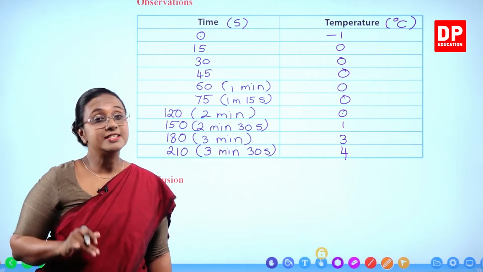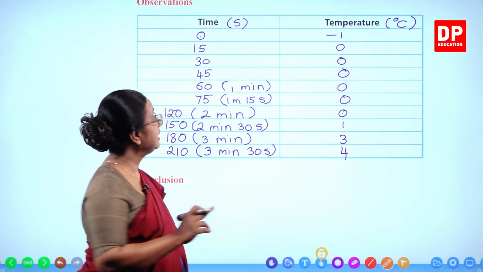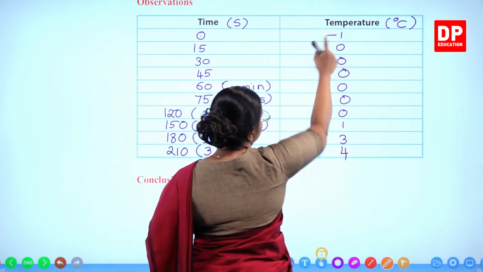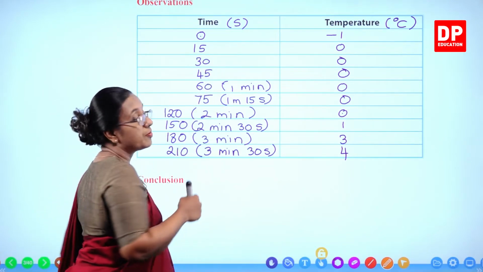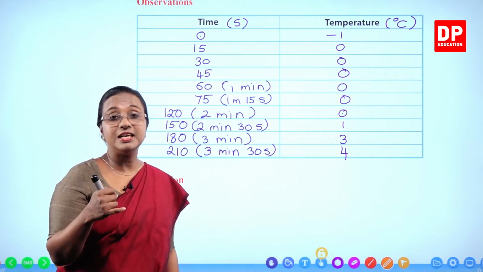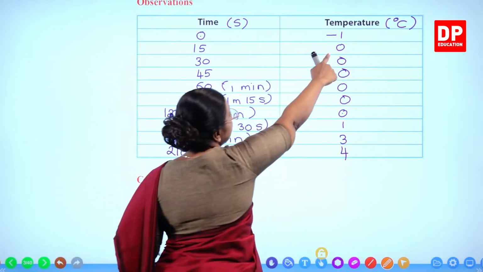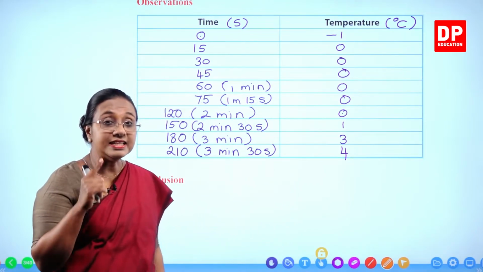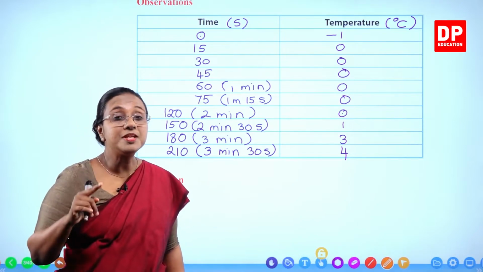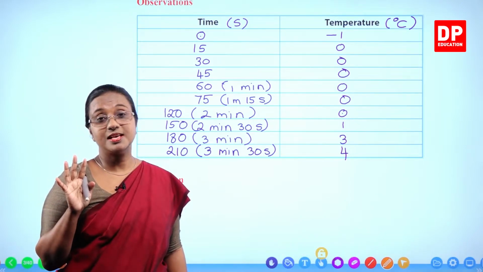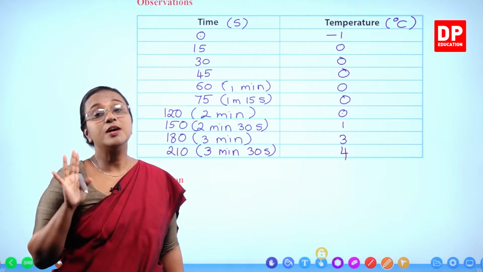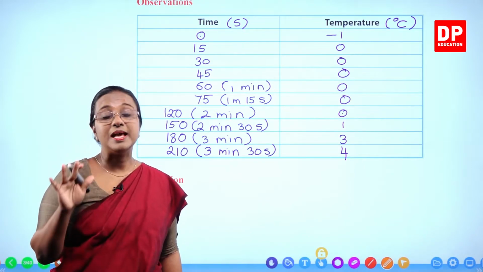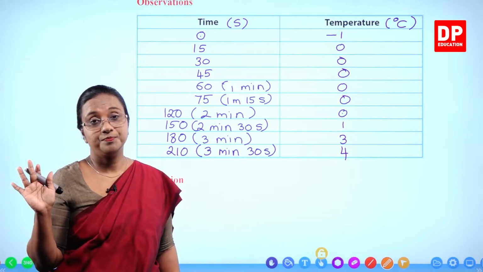So can you all understand the concept now? Initially, it was ice at minus 1 degree Celsius. Then the ice absorbed some heat. When we provided the heat, it came to 0 degrees Celsius. And thereafter, while the temperature remained at 0 degrees Celsius, the ice melted to form water.